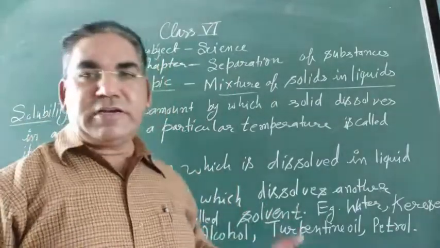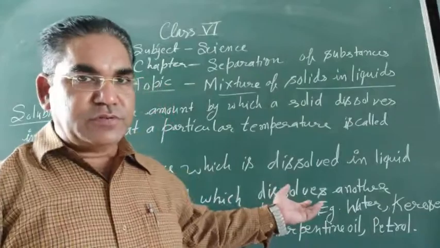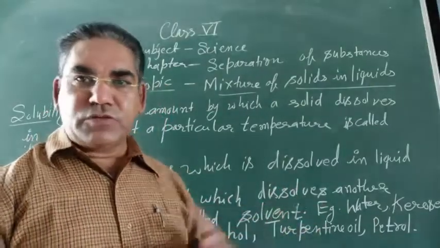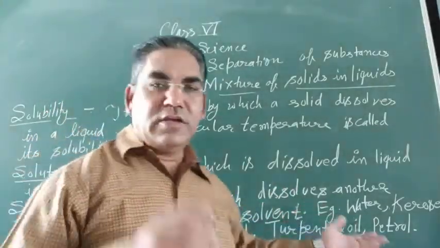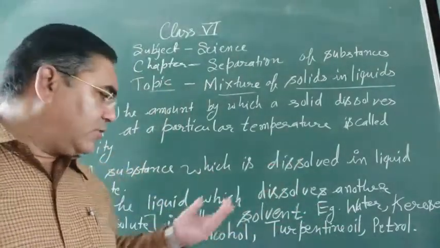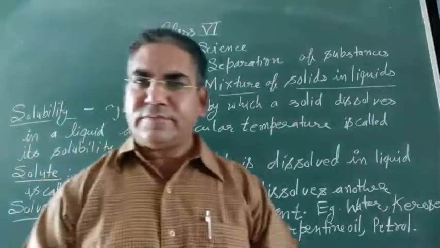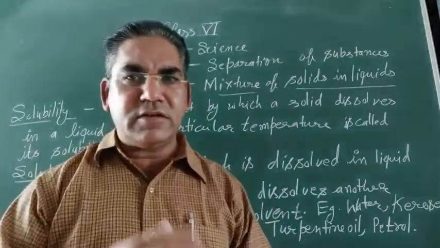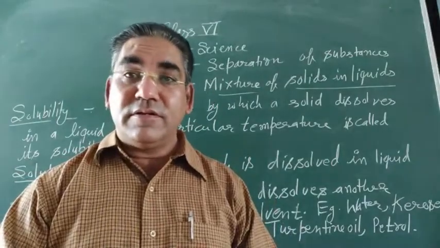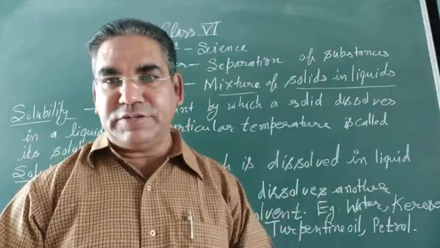So a material in which another substance dissolves is known as solvent. A liquid in which another substance is dissolved: water, kerosene, alcohol, turpentine oil and petrol. There may be many other solvents. Now look at another point.